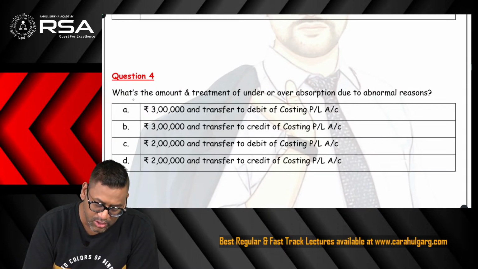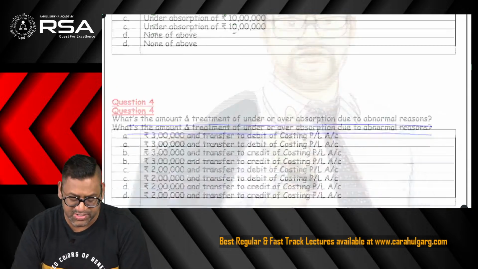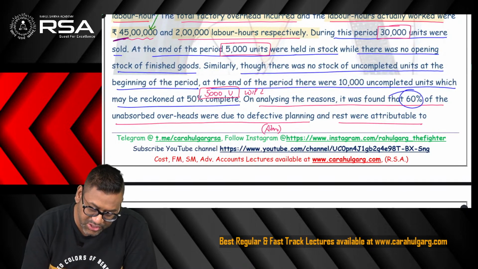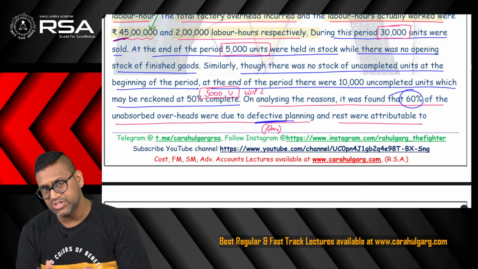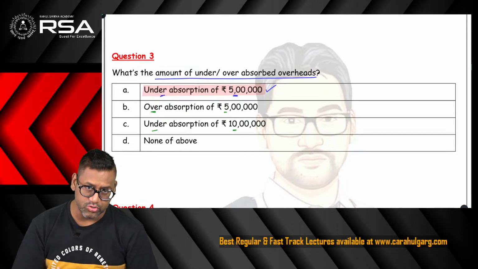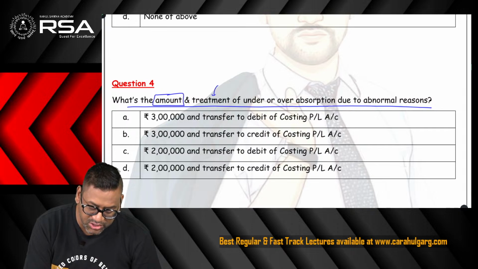Question number 4 asks what is the amount and treatment of under or over absorption due to abnormal reason. We know that there is a 5 lakh rupees under absorption, and it said 60% is due to defective planning. So 60% is due to abnormal reason. 60% of 5 lakh becomes 3 lakh rupees. So 3 lakh rupees is the amount. But the question is asking not only the amount but the treatment as well.